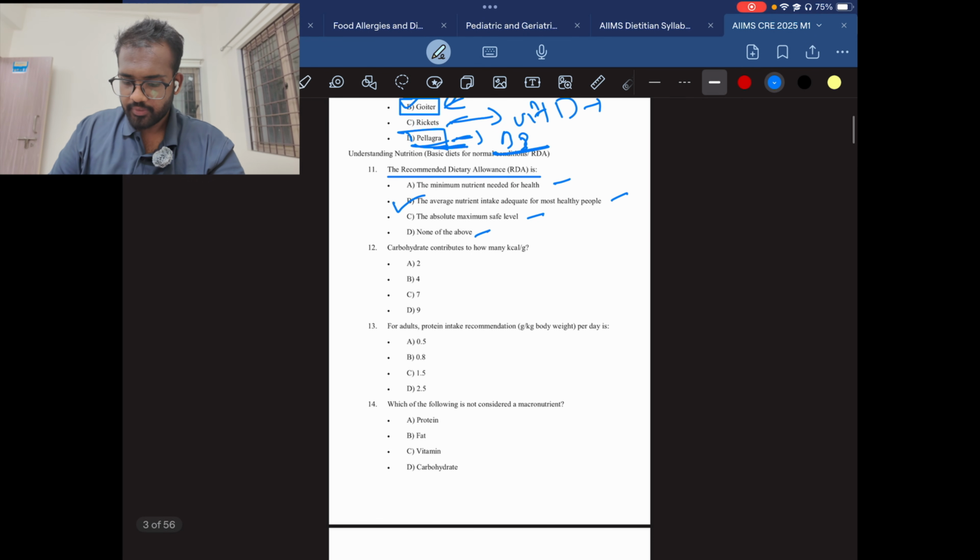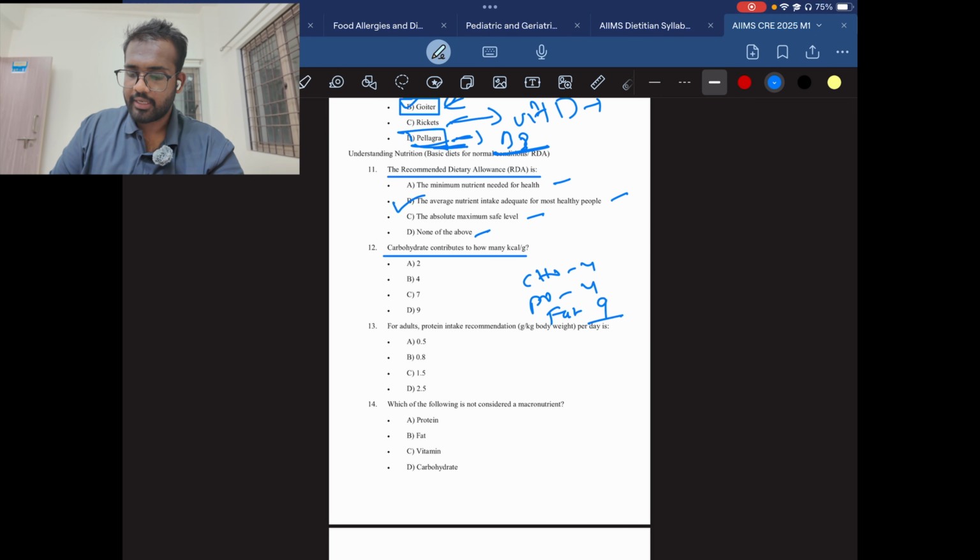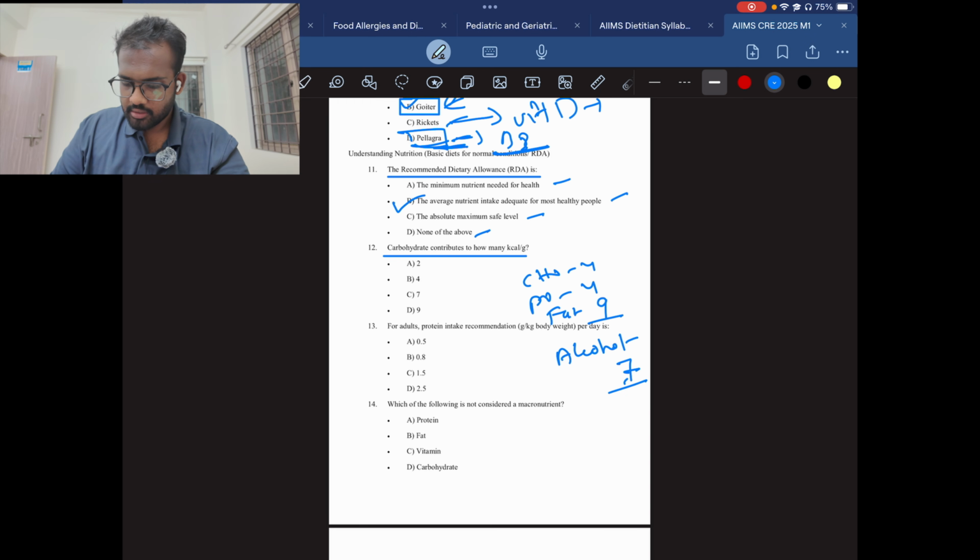Next comes the 12th question. Carbohydrate contributes to how many kilocalories? This is also very easy. Carbohydrate gives you 4 kilocalories, protein gives you 4 kilocalories, and fat gives you 9 kilocalories. Alcohol gives you 7 kilocalories. As per the question, carbohydrate gives you 4 kilocalories. So the answer will be 4.